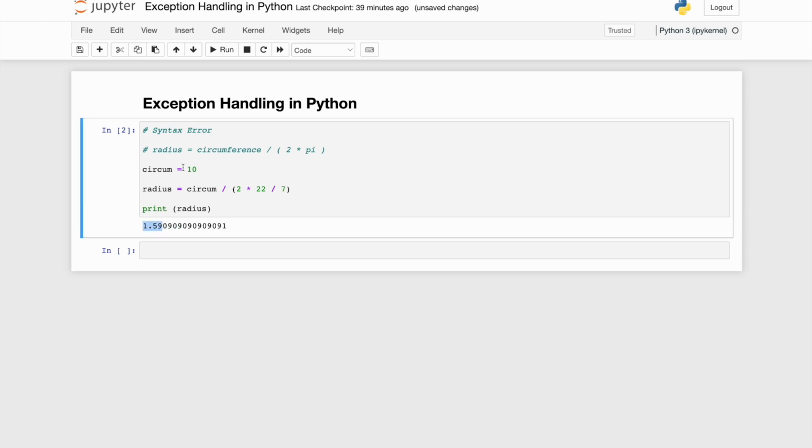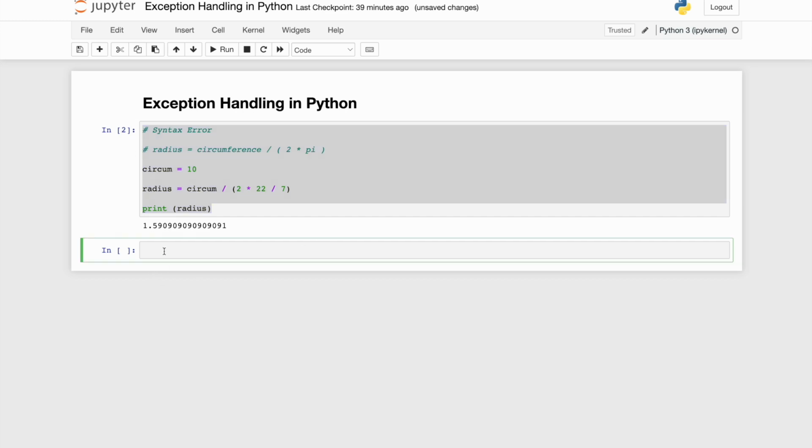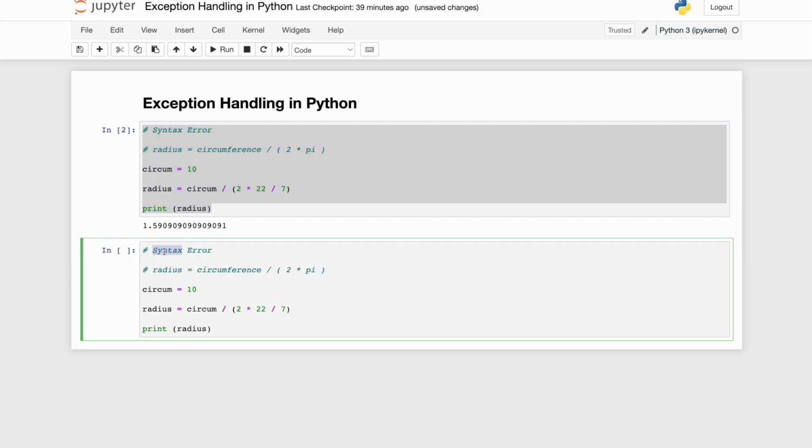So my radius, given the circumference is 10, is 1.59 something. Now this formula is not of importance. This is just a way to show what a syntax error is. Now let's go and see what a semantic error is. As friends, you would recall that semantic error was something which is a logical error. So I just copied the code and I will modify it to show you an example of semantic errors.